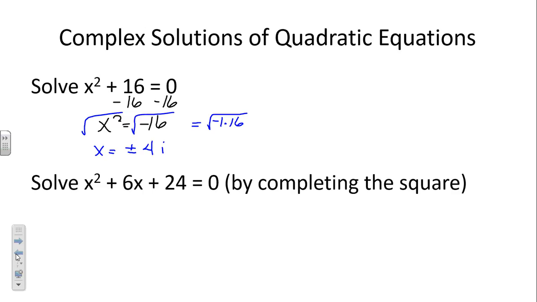They always travel in pairs. If positive 4i is one of our solutions, negative 4i has to be another. 0 plus 4i, 0 minus 4i. Okay?